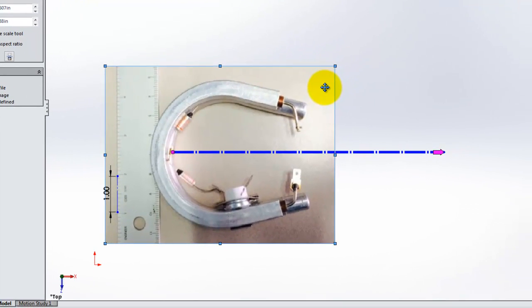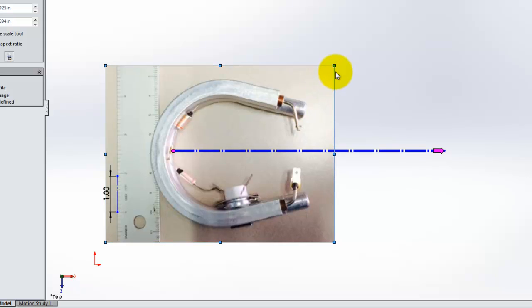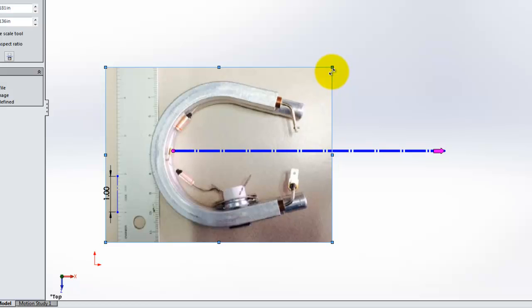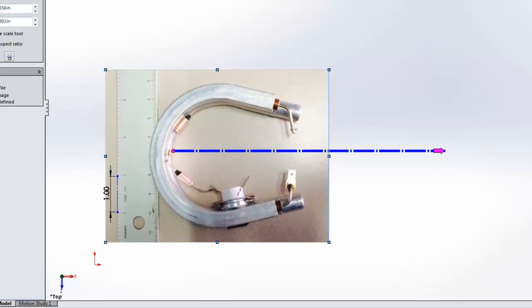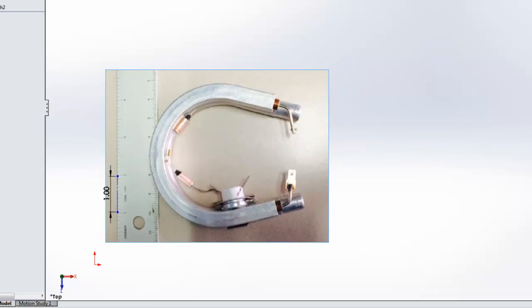Looks like we could go just a tad more down. Okay, so now I have 1 inch on my picture being equal to 1 inch on the heating element drawing.